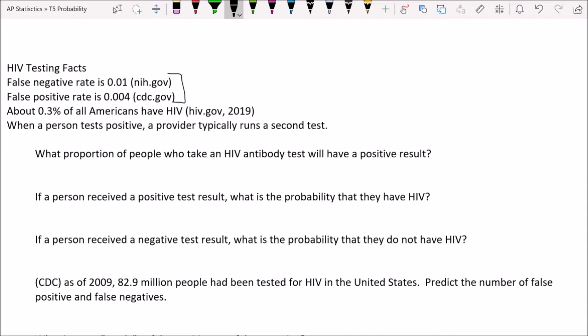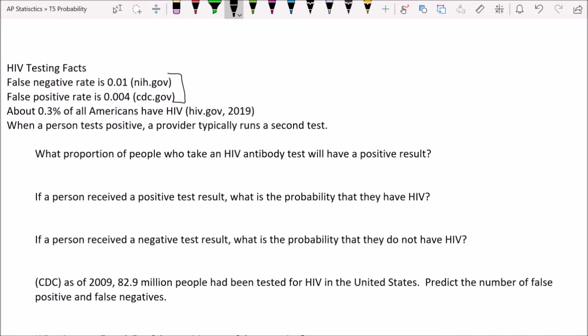And as of 2019, about 0.3% of all Americans have HIV. And then finally, when a person tests positive, a provider will typically run an additional test just to confirm it and make sure. And if you got like a positive and then a negative, you go, oh, wait a minute, we got to start over and think carefully here and figure out what's going on.